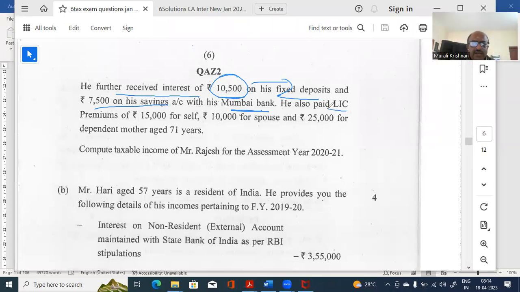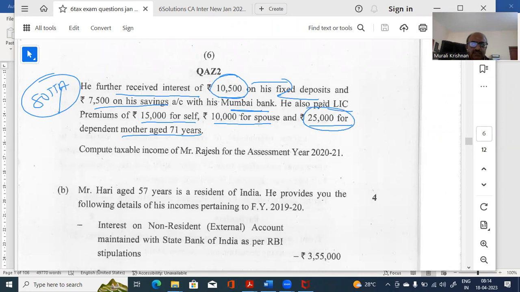He also paid LIC. But again, the exemption under 80TTA will be available, up to 10,000. He paid LIC 15,000 for self, 10,000 for spouse, and 25,000 for mother aged 71 years. Now, LIC is not available for parents. It is only available for the assessee, spouse and their children.